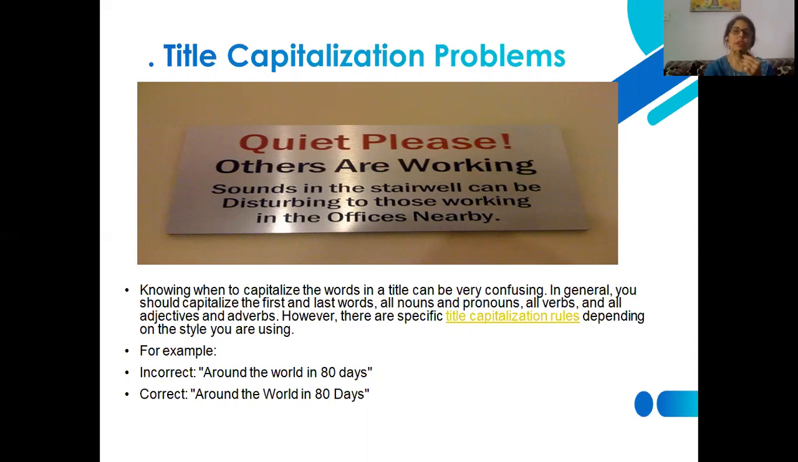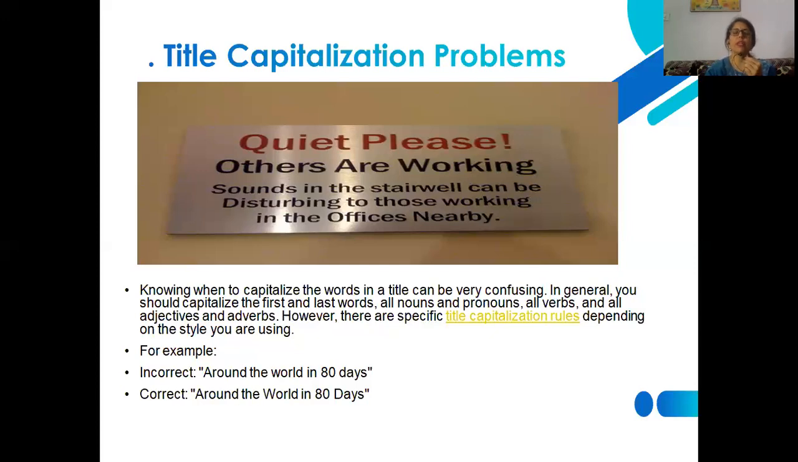So you should always be aware which word is to be capitalized and why you are capitalizing any word. If you are capitalizing a word just to create pleasure, that is to be avoided. Let's see one example: Around the World in 80 Days. So you can see here, even in the upper portion, you'll see Quiet Place. The Q is capital, P is capital.